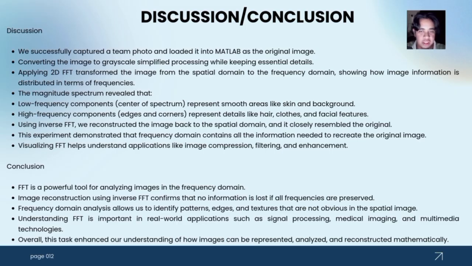For our discussion in task 3, we successfully captured a team photo and loaded it into MATLAB as the original image. Converting the image to grayscale simplifies the processing while keeping the detail. By applying the 2D FFT, fast Fourier transform, we transform the image from the spatial domain to the frequency domain, showing how image information is distributed in terms of frequency.